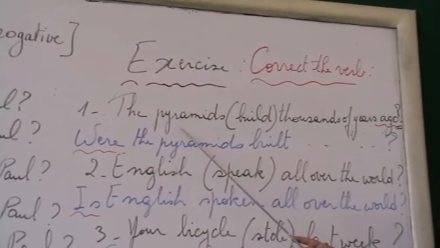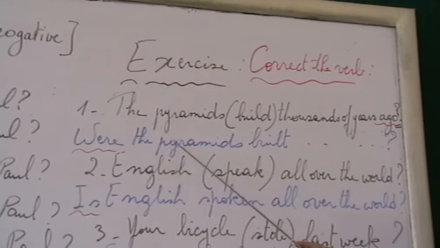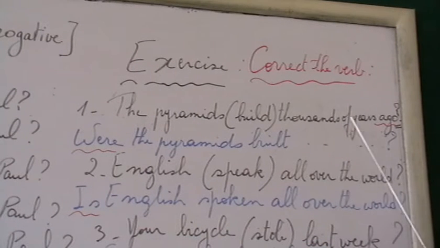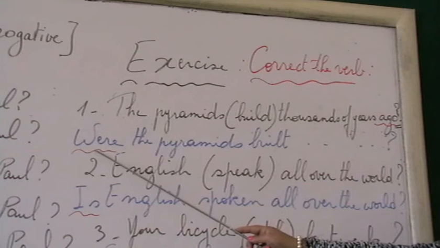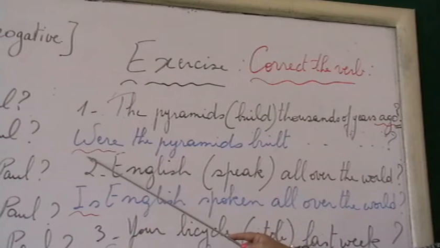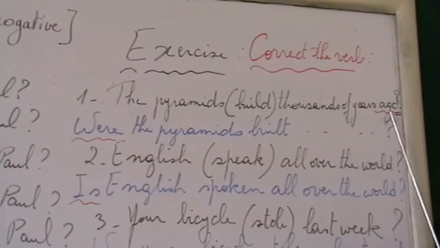Ago is the key word for the past. I put verb to be in the past, it's either was or were. It's a question, so I put it at the beginning. Pyramids plural, so it's were the pyramids, and then I put this verb in the past participle. So, were the pyramids built thousands of years ago?